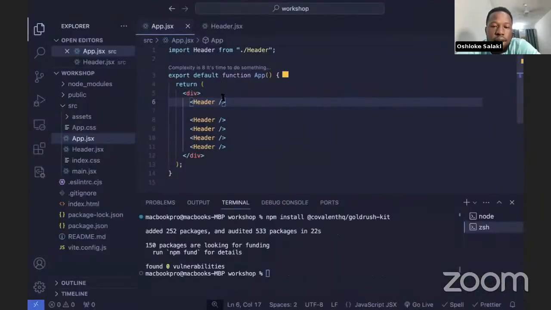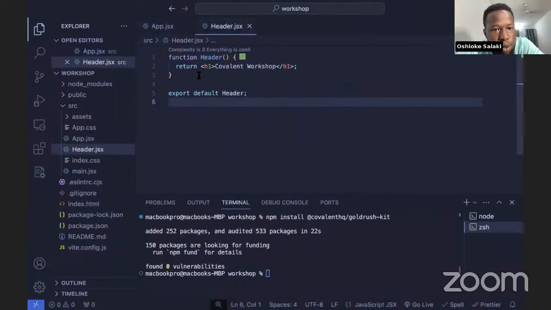And it might look like it's just an H1. We can actually write this H1 multiple times. But assuming you have components that are a bit longer and have more complex logic, it makes more sense to break them into small components so that you can reuse them, which I find more efficient in web applications in order to optimize for speed and efficiency. So our Covalent dependency has been installed.